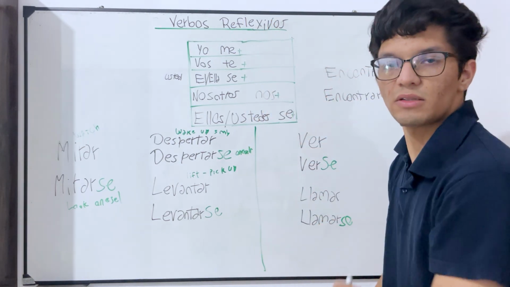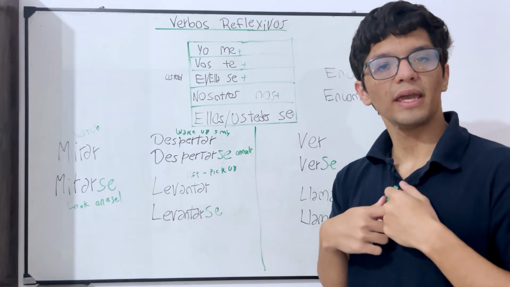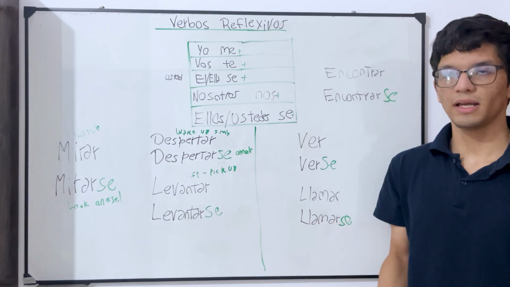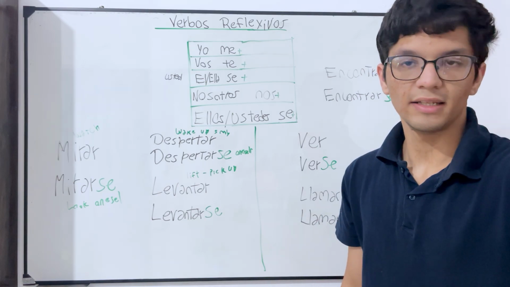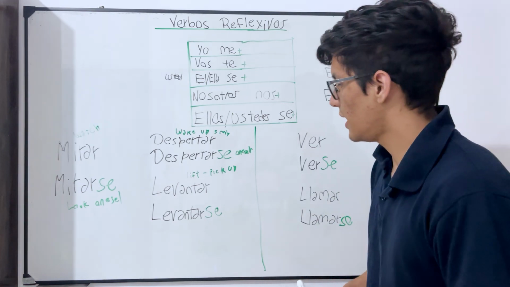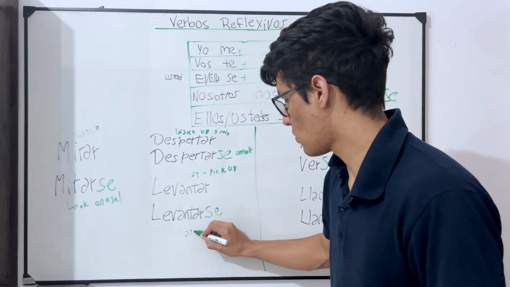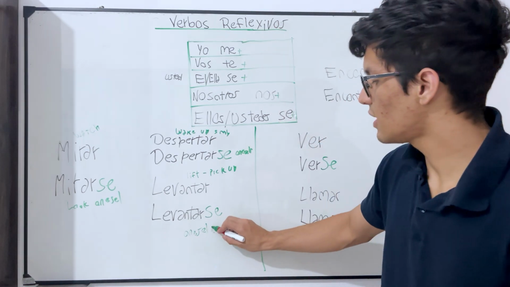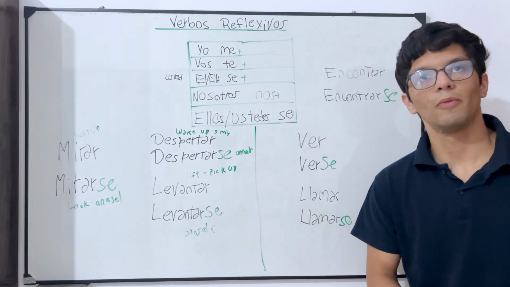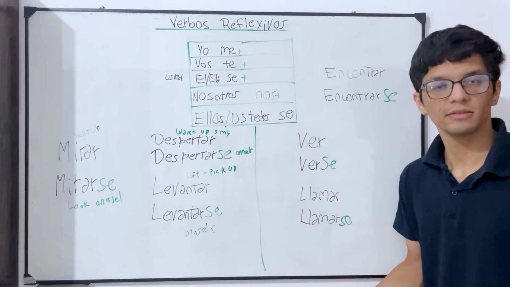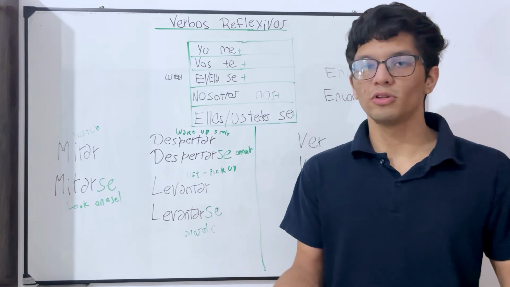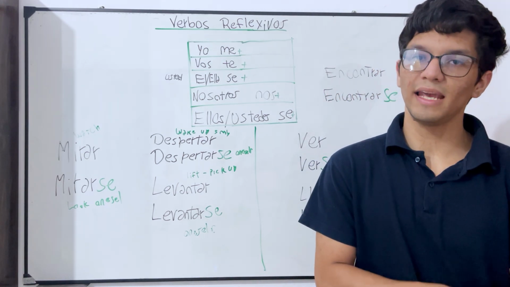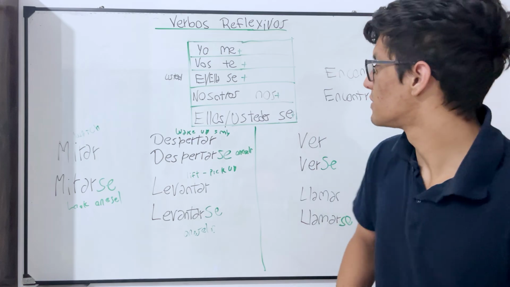Basically, in English, the best translation could be to get up. Okay, get up, for example. I get up in the morning, I get up at 8, I get up from the bed, I get up from my chair, etc. So it is oneself again. So for example, I can say, yo me levanto a las 7 todos los días. I get up at 7 in the morning every day. Vos te levantás un poco tarde. You get up a little late. And then we continue with the rest of examples.